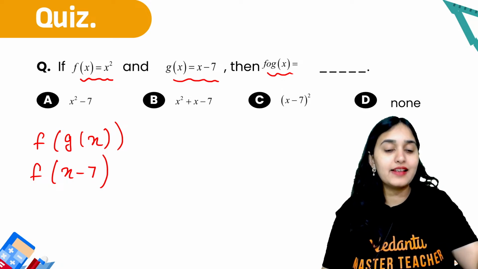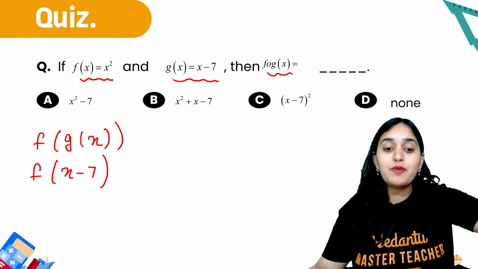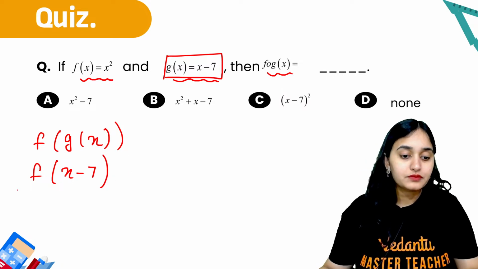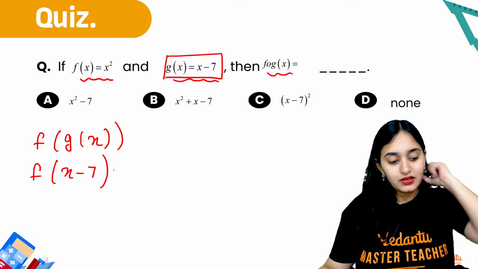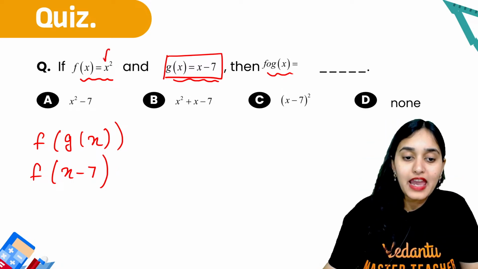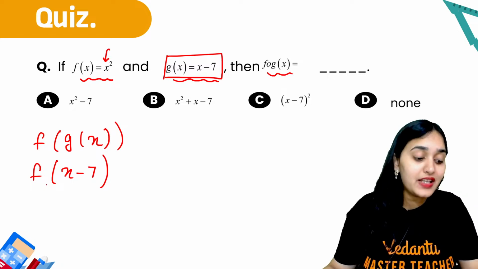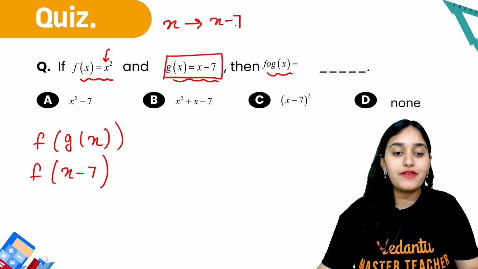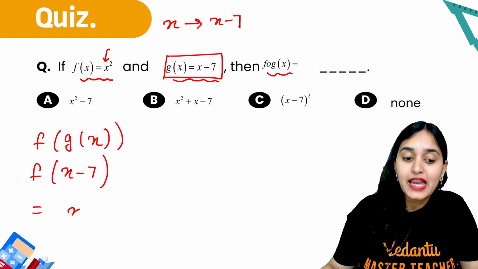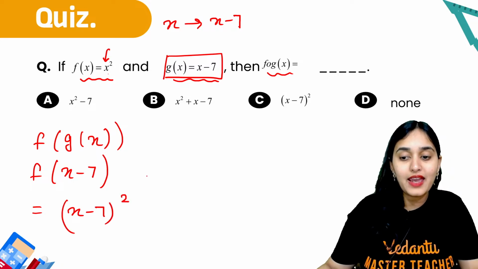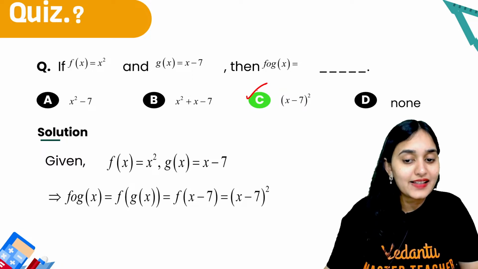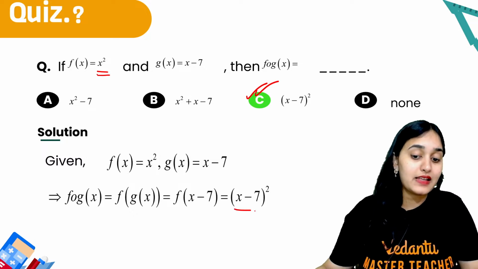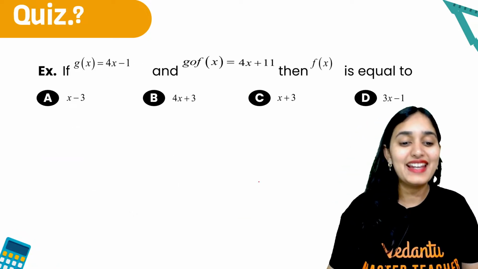f of g of x is f of x minus 7. Why x minus 7? Because g of x is x minus 7. We have put it here. Right? Now what is f of x minus 7? Simply in the f function you put x minus 7 in place of x. So x will become x minus 7. So x square will become x minus 7 whole square. Which option? Option C is the right answer. So f of x minus 7 is nothing but x square, that is x minus 7 whole square. That's your answer. Okay. Next question.